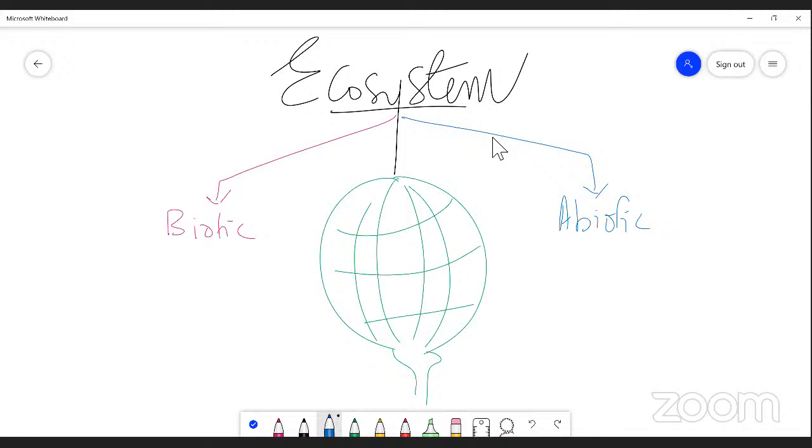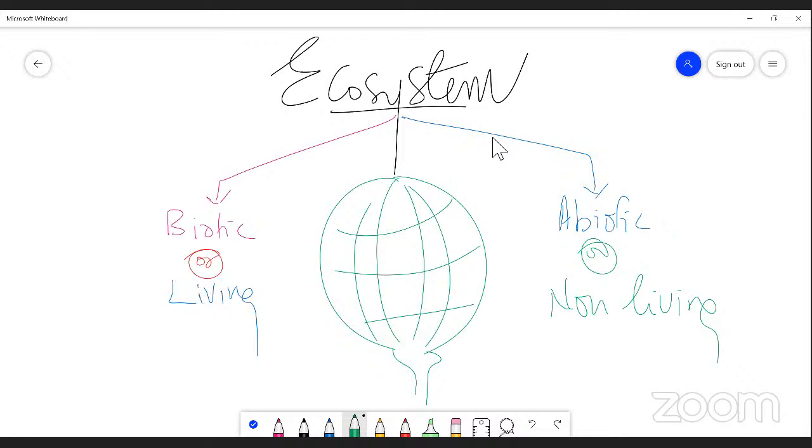Biotic means living organisms. Abiotic means non-living organisms. So there is an integration between living organisms and non-living organisms in an atmosphere.